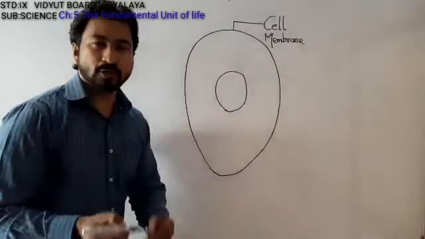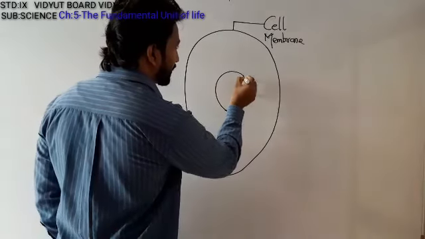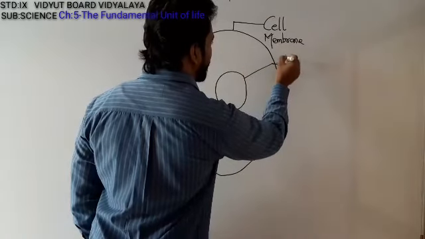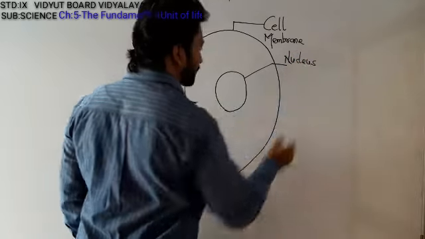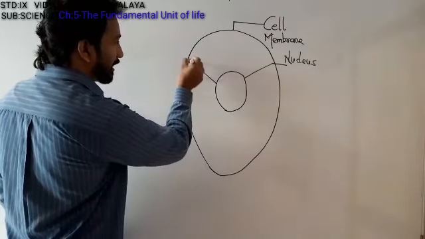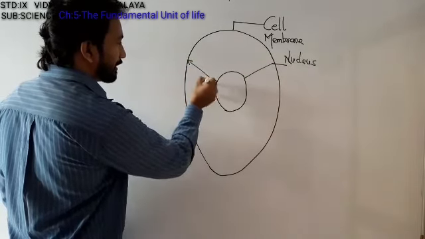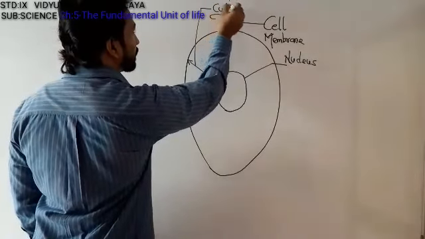Membrane means some sort of covering. The central region is said to be the nucleus, and the region between the nucleus and the cell membrane is said to be the cytoplasm.